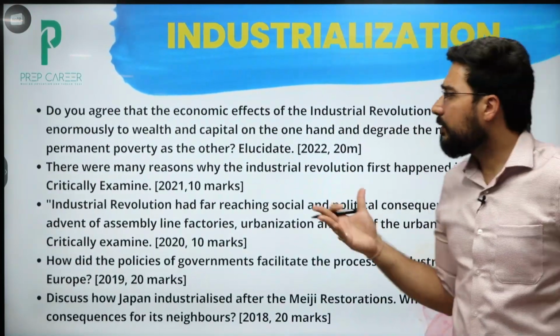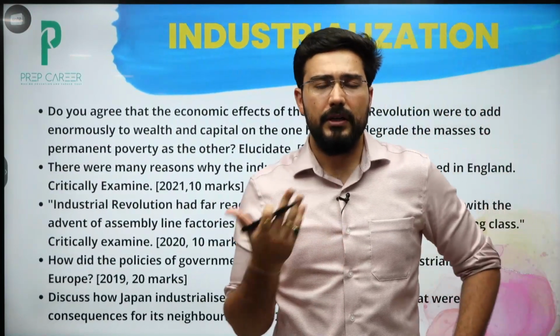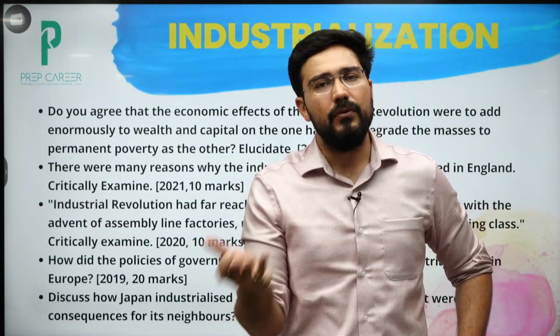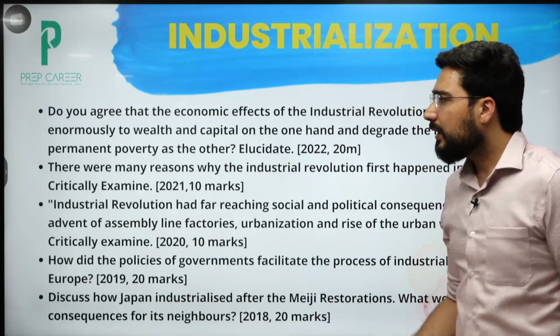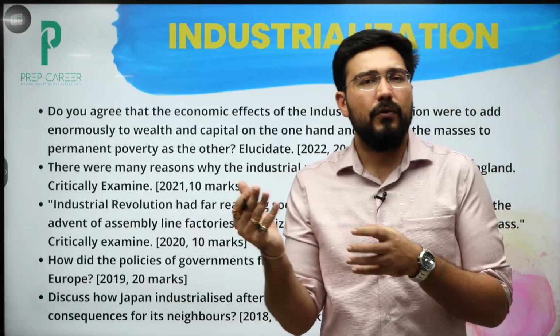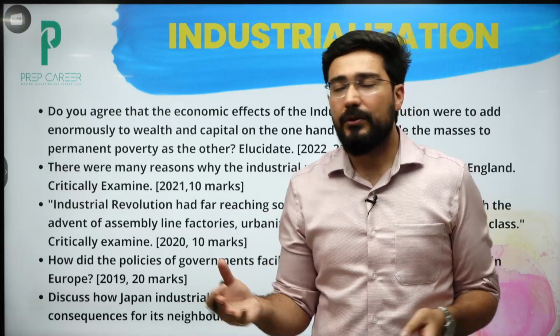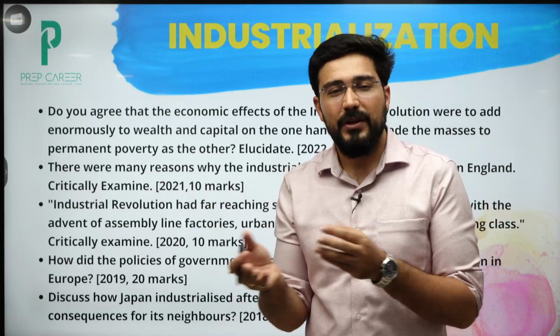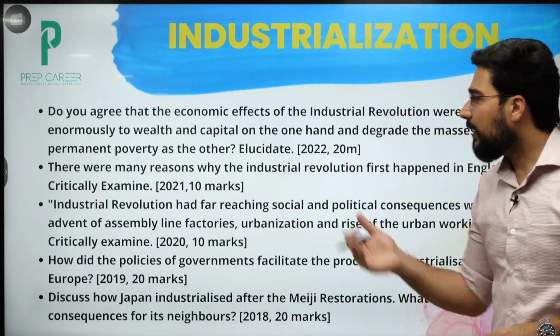In 2022 they asked about the economic effect of the industrial revolution, how it led to the rise of two classes, the bourgeois and the working class. Okay, and wealth for one, poverty for another. You have to remember various kinds of novels like Charles Dickens's Hard Times, which talks about the industrialization of the time. It was the best of times, it was the worst of times. When such words come in answers, marks come automatically.